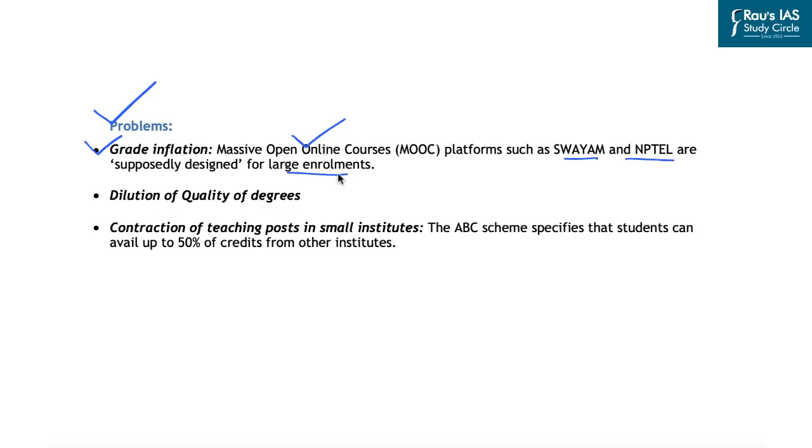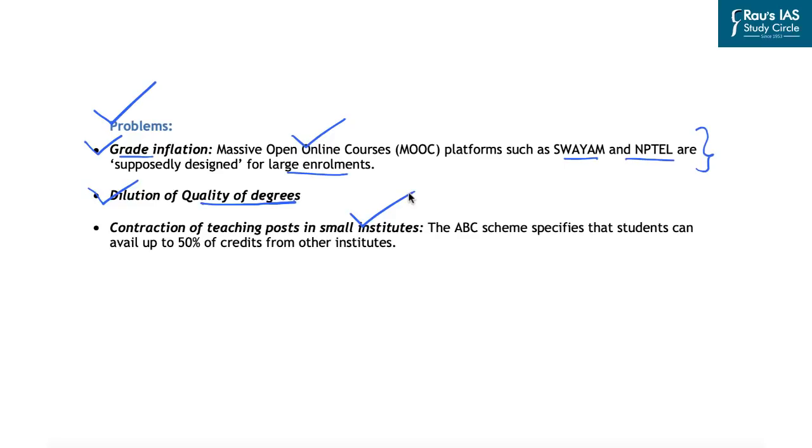And that is why it is being said that there is likely to be witnessed a grade inflation because of these open online courses. And associated with this grade inflation is the likely dilution of the quality of the degrees that will be earned by the students. For example, if a student is enrolled in premier institutes like IITs or Indian Institute of Science and Research, he or she may find it tempting to opt out of a challenging course in his or her institute and use the ABC scheme to replace it with an equivalent course from another university which that student finds to be easier to score. And that is why one of the challenges is the dilution of the quality of the degrees that are provided by certain premier institutes.